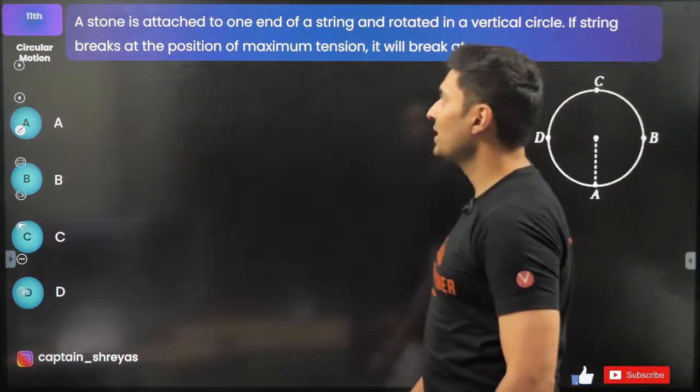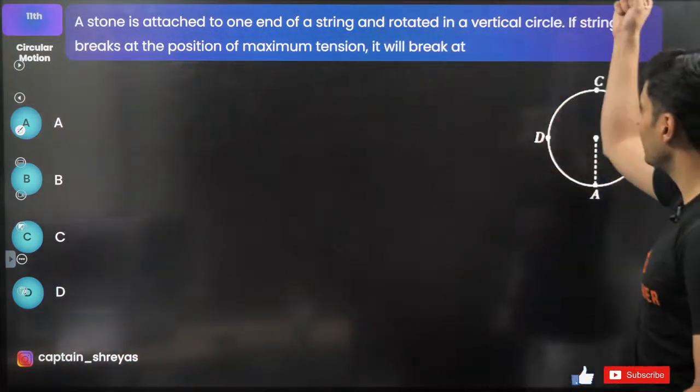Moving on to the next one. A stone is attached to one end of a string and rotated in a vertical circle.